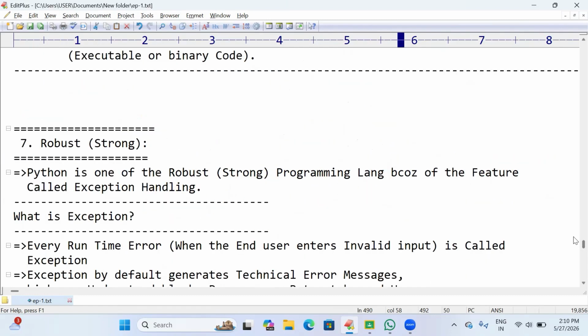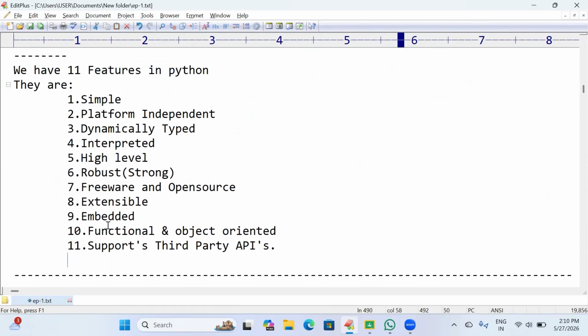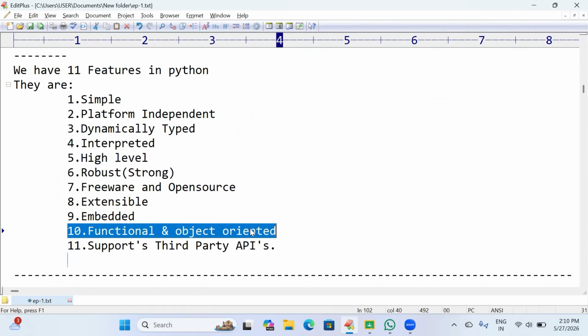Up to this, we completed the features of Python. Two features are left over: functional and object oriented. In upcoming classes, we will discuss functional and object oriented.